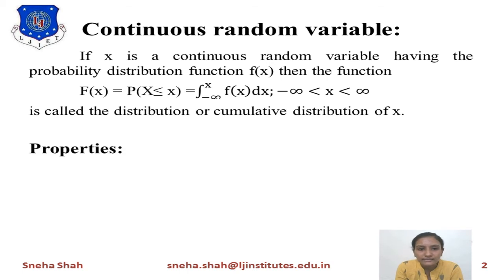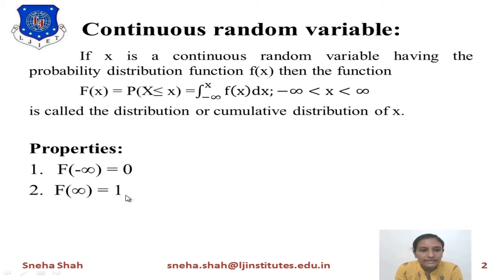Now the properties of this continuous random variable are: the first property is F of minus infinity equals 0. It means when we are taking x equals minus infinity, the answer is 0. The next property is F of infinity equals 1.